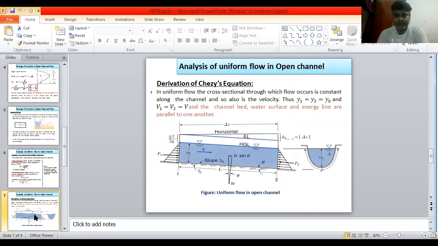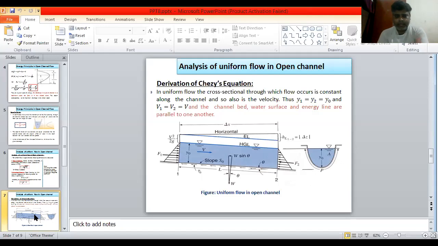Now, derivation of Chezy's equation. This is a very important term. This derivation will be considered many times in the AKTU exam and different types of exams. Derivation of Chezy's equation: just a channel.